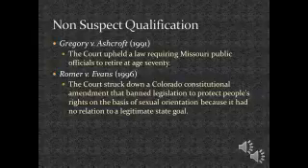In the second case, Romer versus Evans of 1996, the court struck down an amendment that Colorado had created that banned legislation that would protect people's rights on the basis of sexual orientation. What the amendment said is no locality in Colorado could make a law that said you could not discriminate against people because of their sexual orientation.